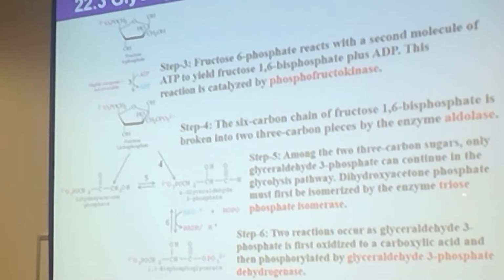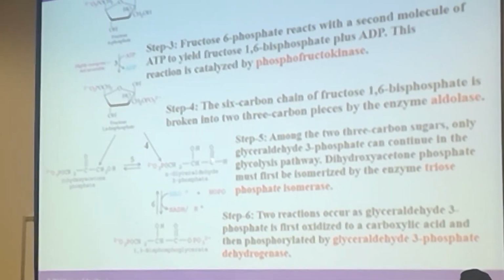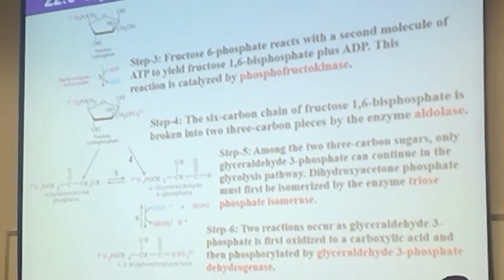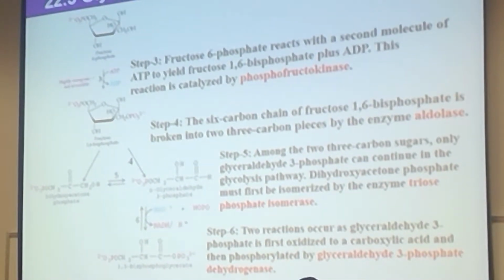Triose, why is this triose coming, remember? 3 carbon chain and they are all carbohydrates. 3 carbon chain carbohydrates, we call them triose. Because they are isomerizing the 3 carbon chain carbohydrate, that's why the triose is coming, and the isomerase because this is the isomerization reaction. So ketone will convert to the aldehyde.